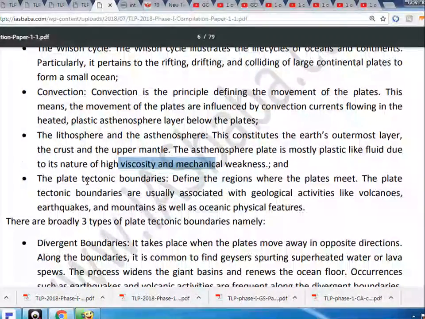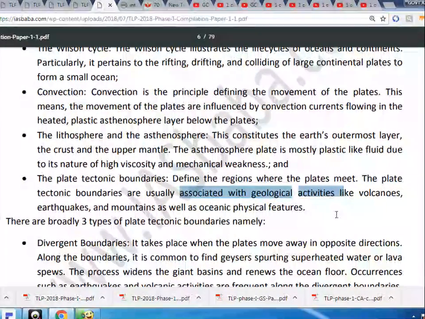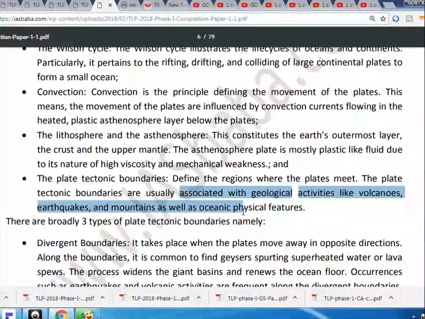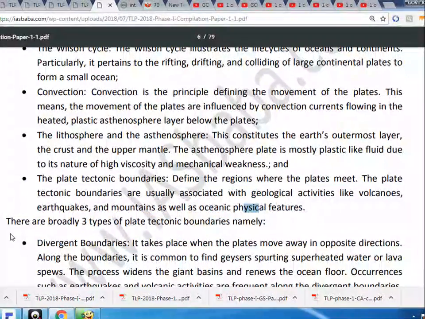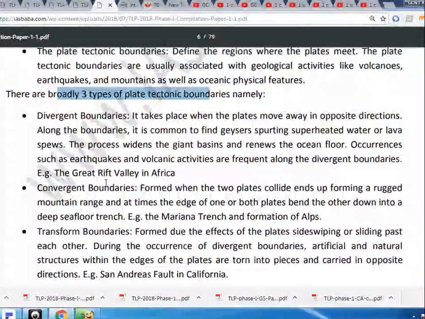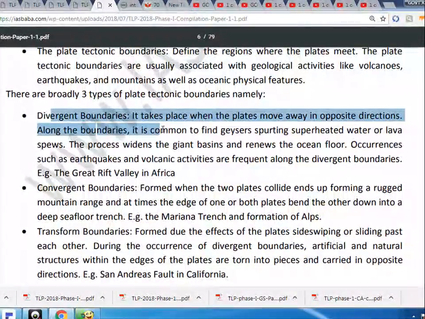The plate tectonic boundaries define the regions where the plates meet. The plate tectonic boundaries are usually associated with geological activities like volcanoes, earthquakes, and mountains, as well as oceanic physical features. There are broadly three types of plate tectonic boundaries, namely, divergent boundaries. It takes place when the plates move away in opposite directions.